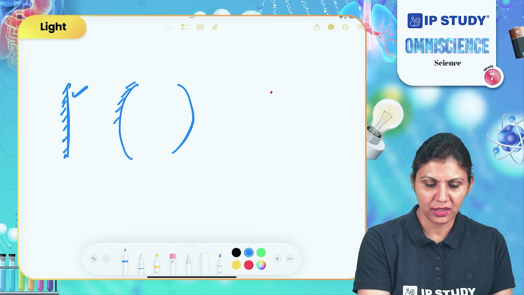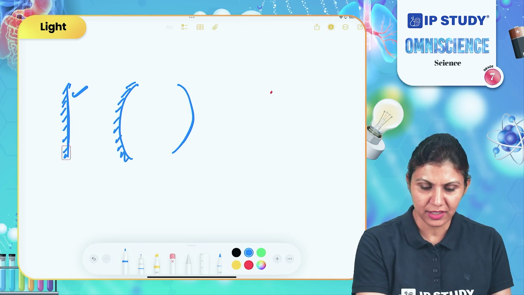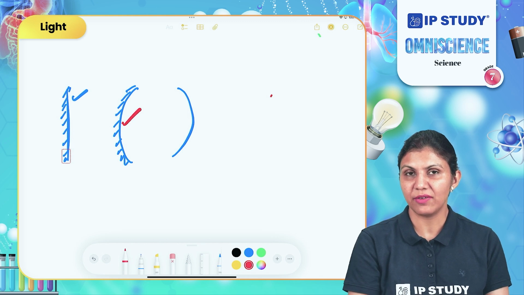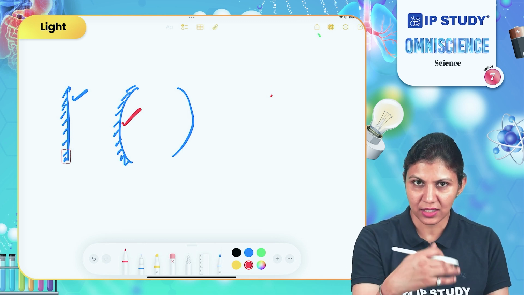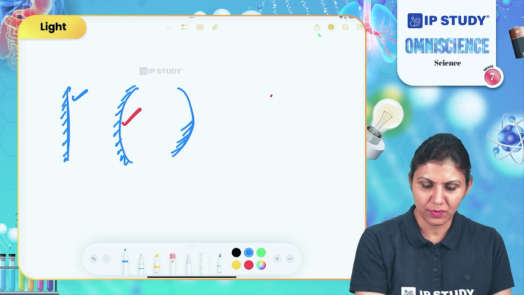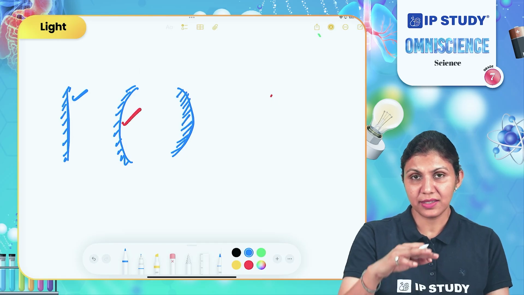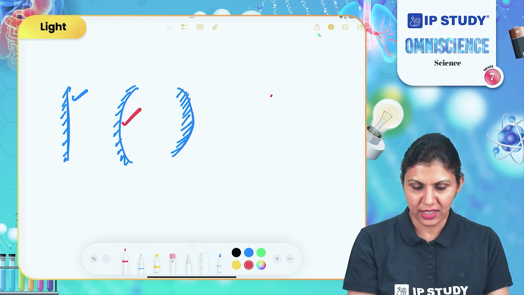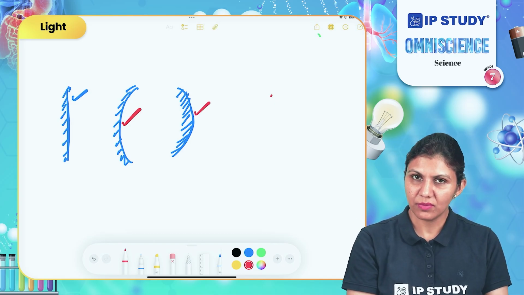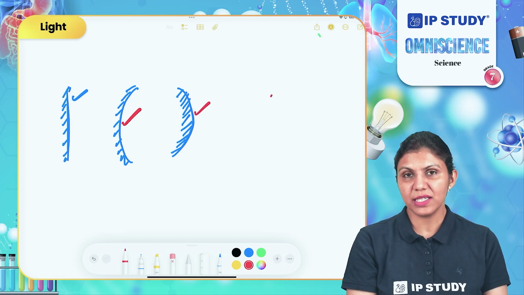If I make a curved mirror, what I'm trying to present here is that light can be reflected from this side only, and we can see the image on this curved side, which is curved inside. In this kind of mirror, the curve is outward, and we can see the image on the outer curve of the mirror. How do we form these curved mirrors?